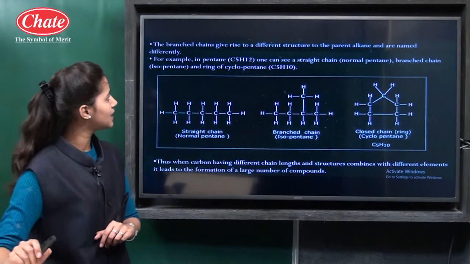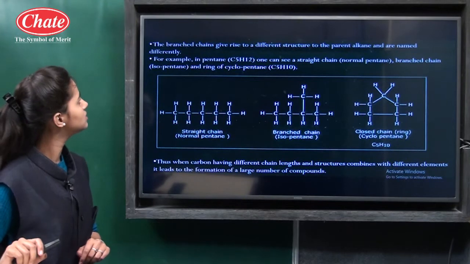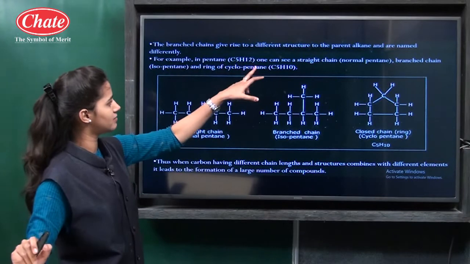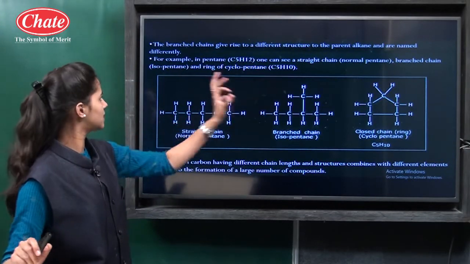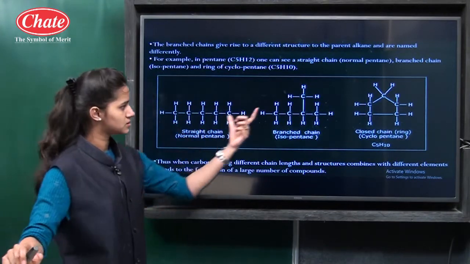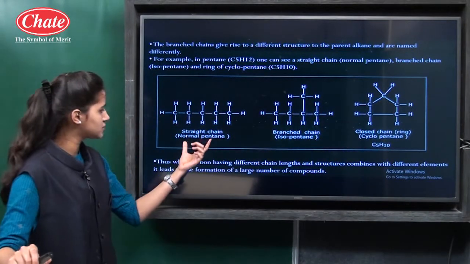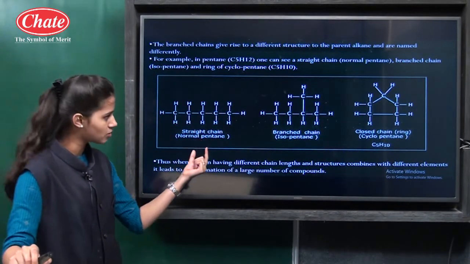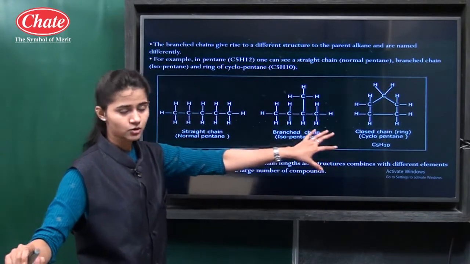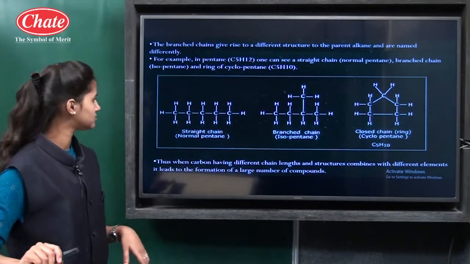Then further see, the branched chains give rise to different structures. Parent alkanes are named differently. For example, the molecular formula of pentane is C5H12. One can see a straight chain, branched chain and a ring structure of pentane. This is the straight chain of carbon. This is the branched chain. This is the cyclic closed ring structure of carbon. The name of this compound is n-pentane, that is normal pentane. This is isopentane and this is cyclopentane. Okay, so if the structure is different, the name of that particular compound is also different.